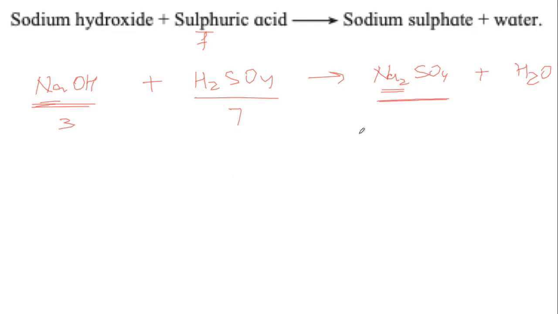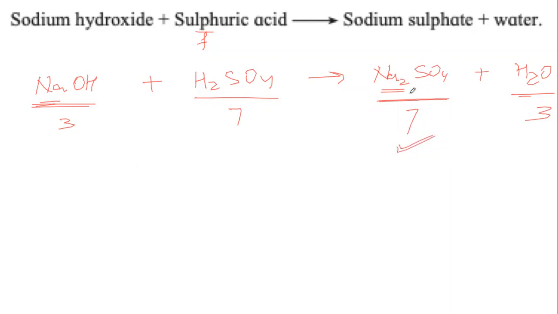2 nitrogen, 1 sulfur, 4 oxygen, 7. 2 hydrogen, 1 oxygen, 3. And we said we will start with the compound which has the highest number of atoms. So where do we start? When such a situation arises, it is up to us whether we start from one compound or the other. So let us just say we will start by focusing on this one, sodium sulfate.